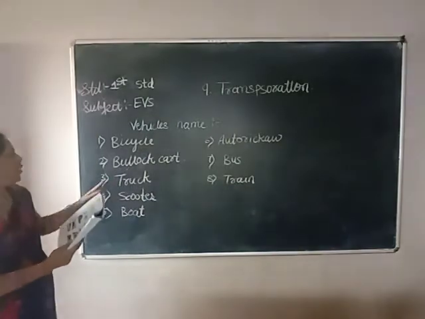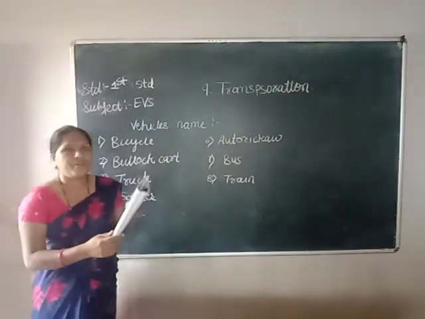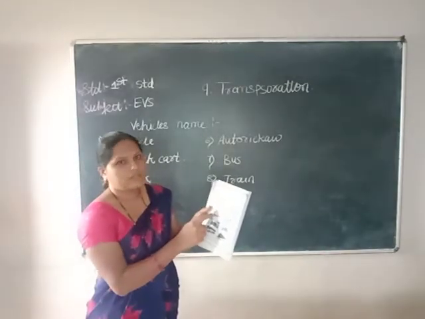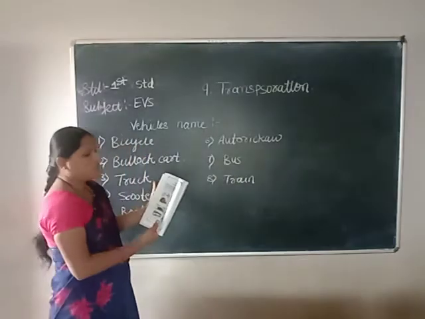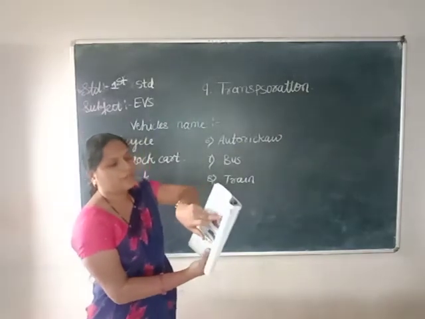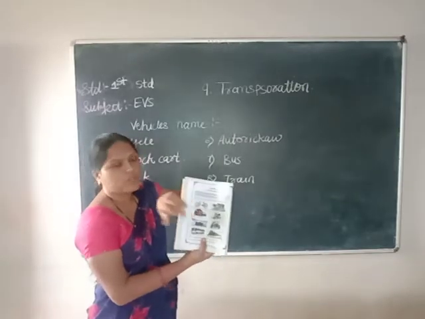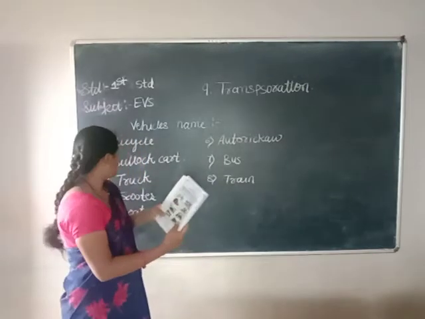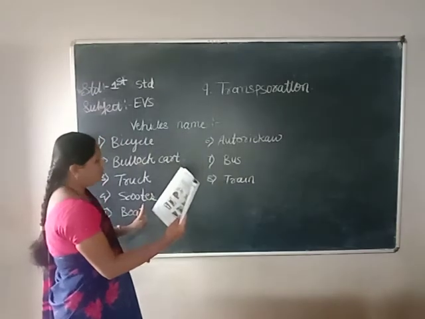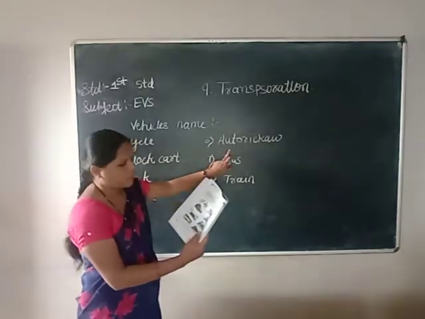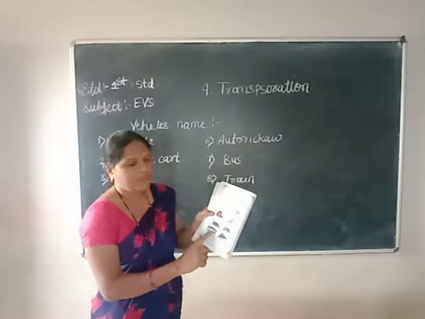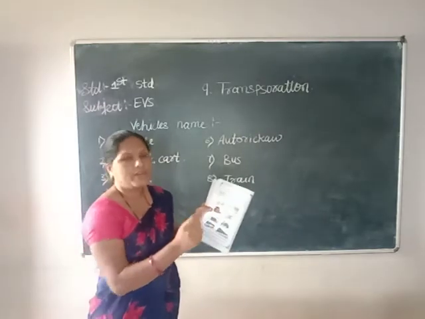Second one is a bullock cart. Third one is a truck. Write the spellings correctly, write the name in front of the picture, and make a tick mark in the box column. Fourth one is a scooter. Fifth one is a boat. Next are auto rickshaw, bus and train. All these are vehicles. Write the correct spelling in front of each and make a right mark.